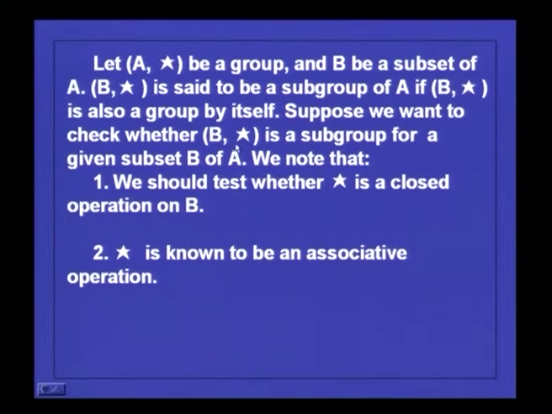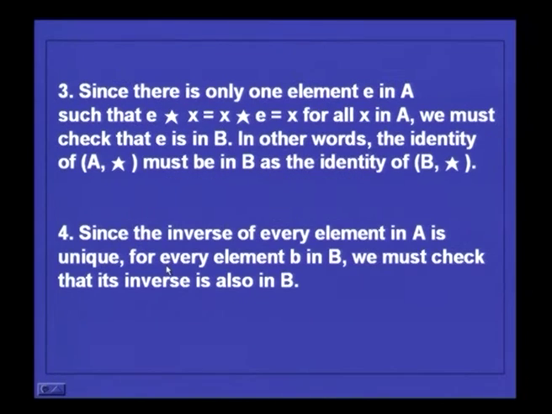Suppose we want to check whether B star is a subgroup, then what are the things we have to check? First, we have to check whether star is a closed operation on B. Then the associative property we need not check because that already holds for the original group. Then you have to see that the identity element belongs to the subgroup.